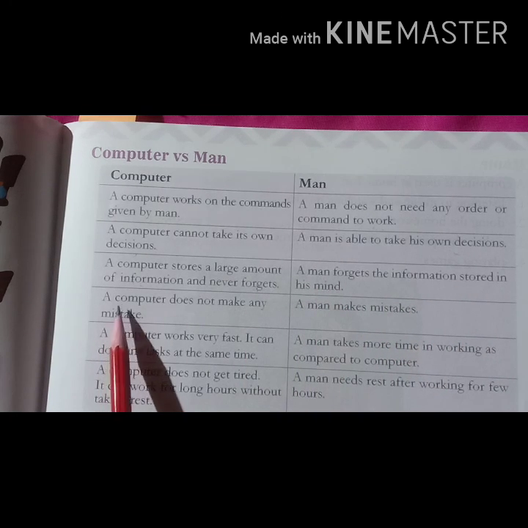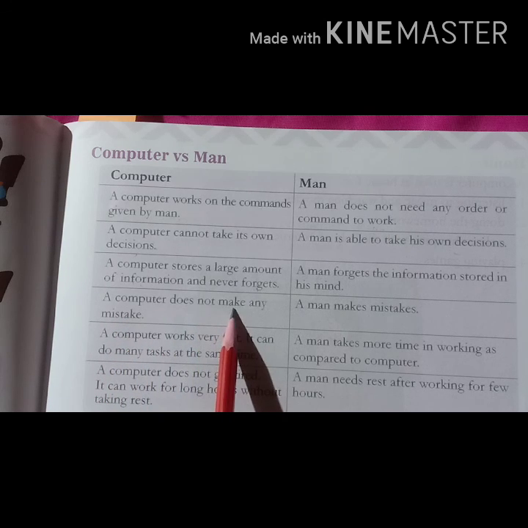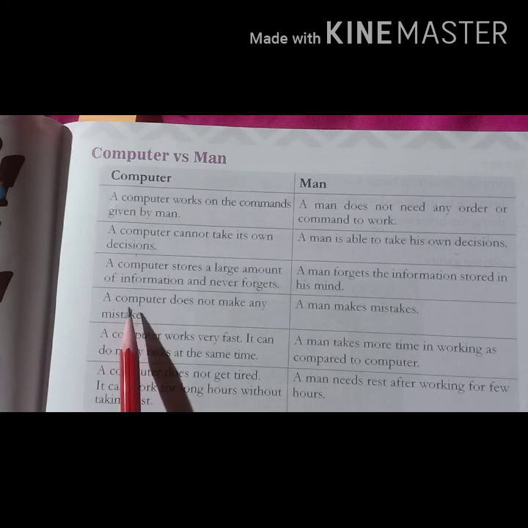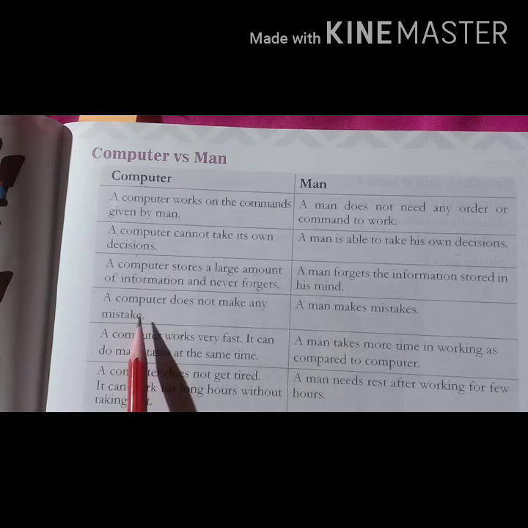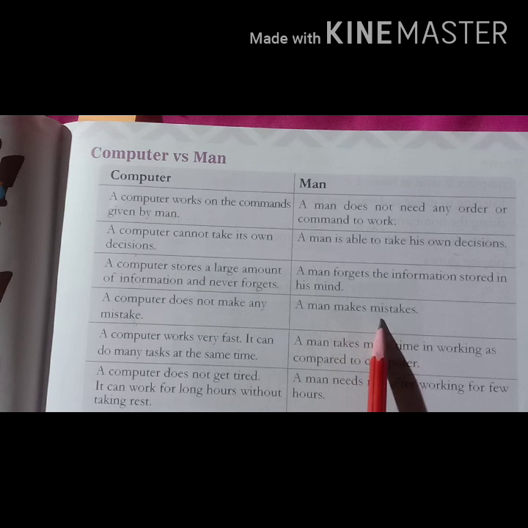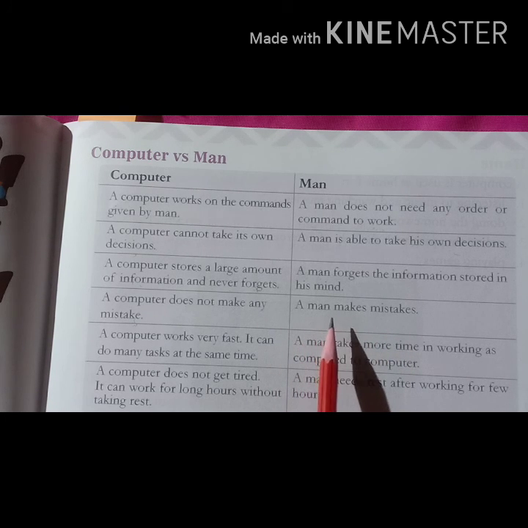Next is fourth, a computer does not make any mistake. Very important point, computer does not make any mistake because computer has accuracy. Next is, a man makes mistakes. We are human beings and in our life we make a lot of mistakes.